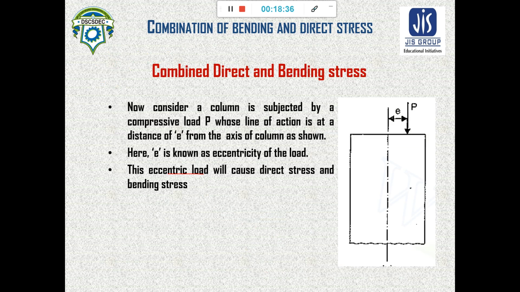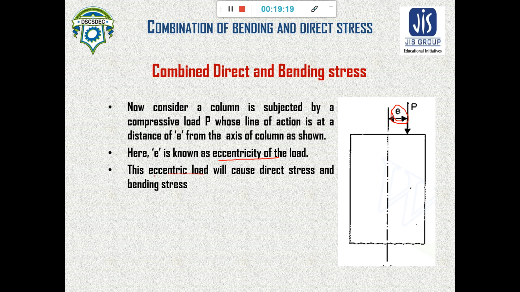Now we will see the special term, that is eccentricity, or e. If we consider a similar column, but the force is not acting along its axis, but some distance e apart from the axis, this distance e is known as the eccentricity of the load.